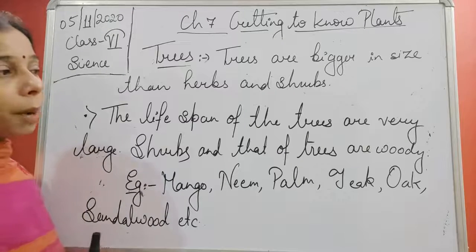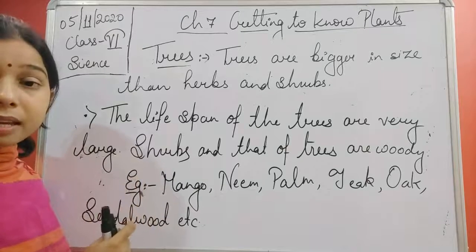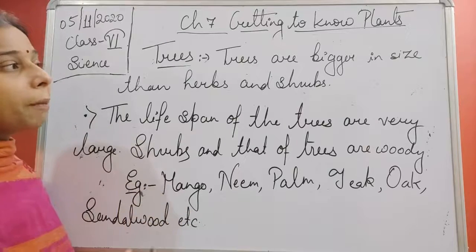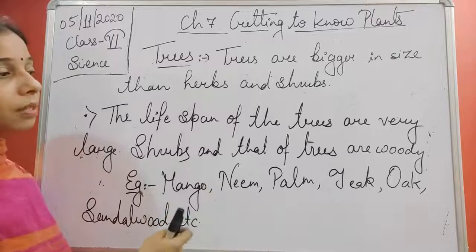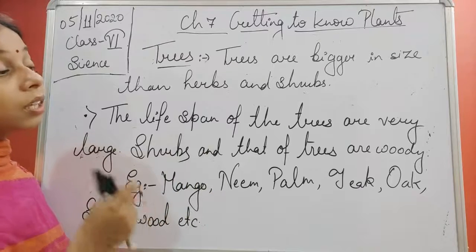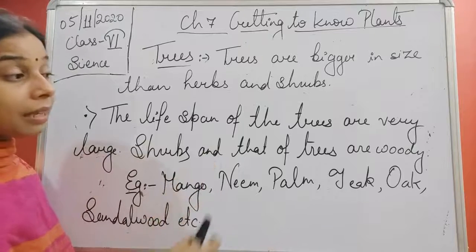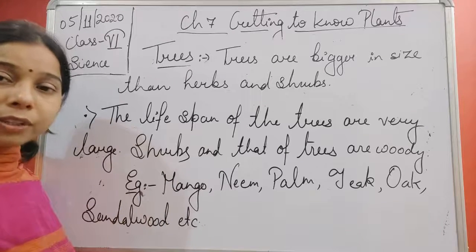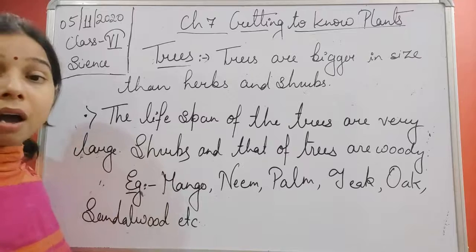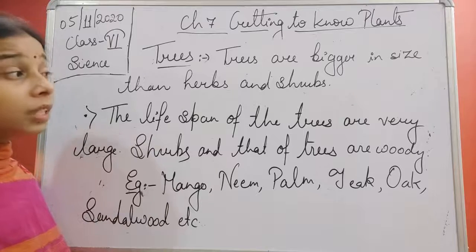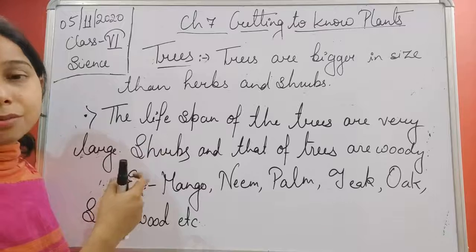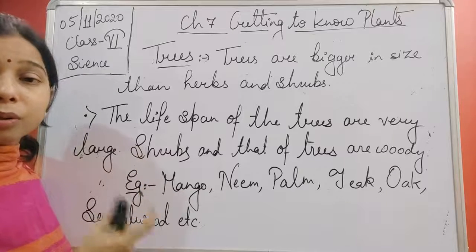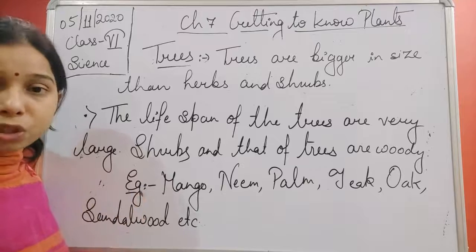If you see the other properties, the stems of herbs are very tender, flexible and soft. But in shrubs and trees, the stems are woody as well as hard. Both of them have hard stems. In herbs, students, the thickness or width of the stem is not there.